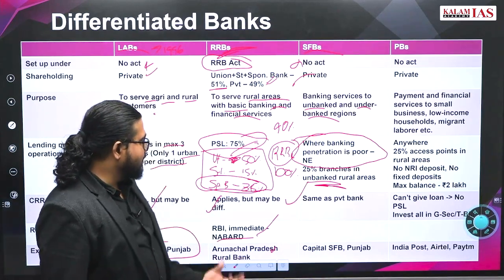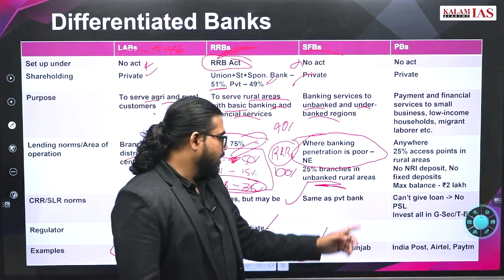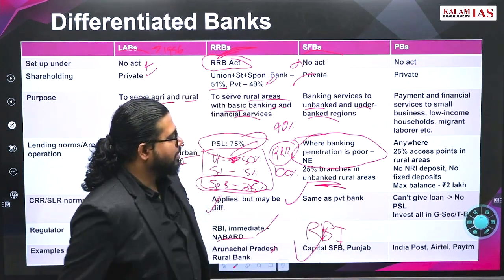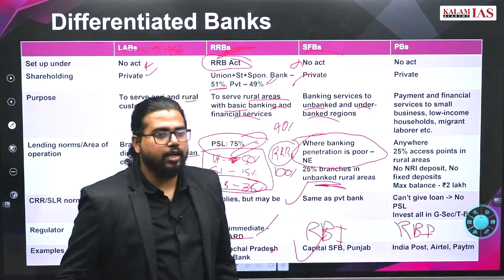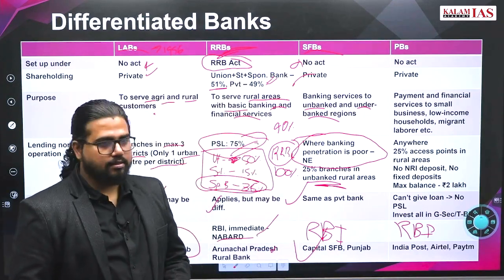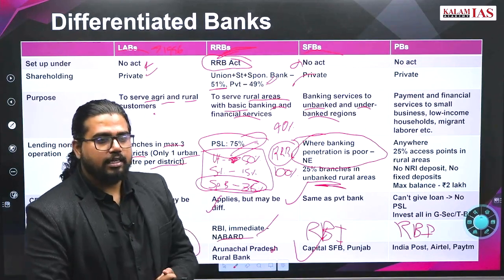Same as private banks, CRR, SLR, all these apply to small finance banks also. The regulator is RBI. All regulators are RBI. Even NBFCs and cooperative banks, RBI is coming into this.